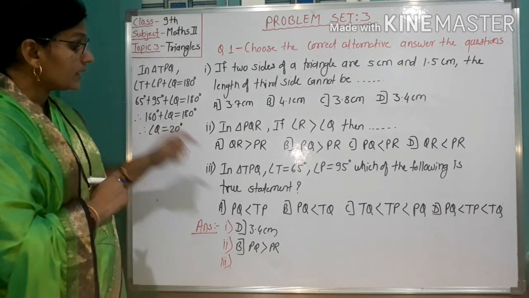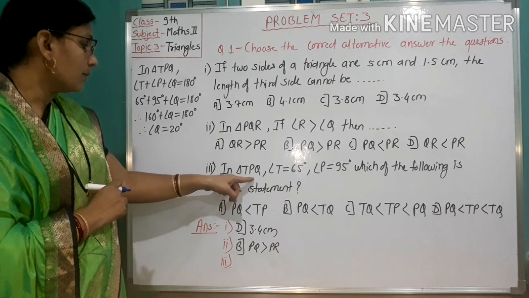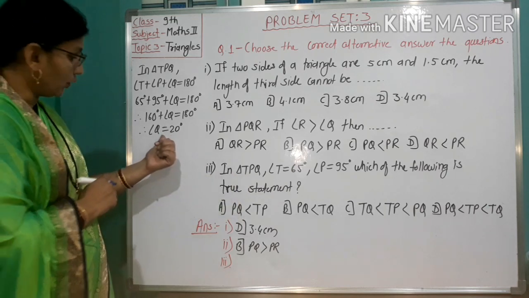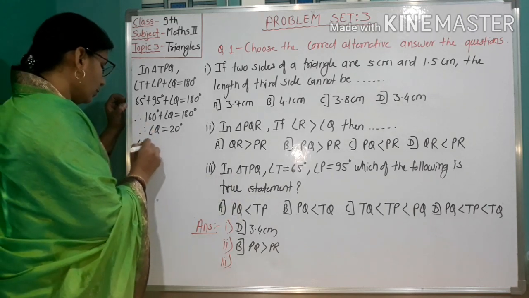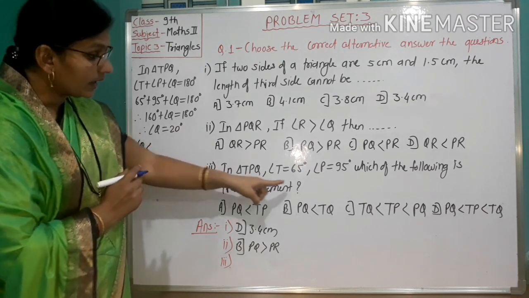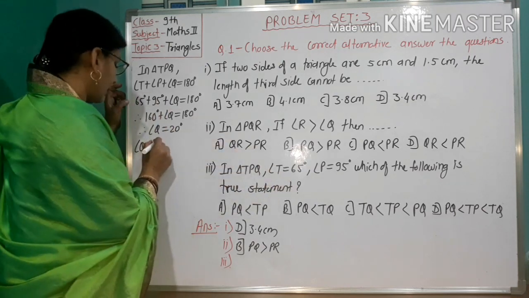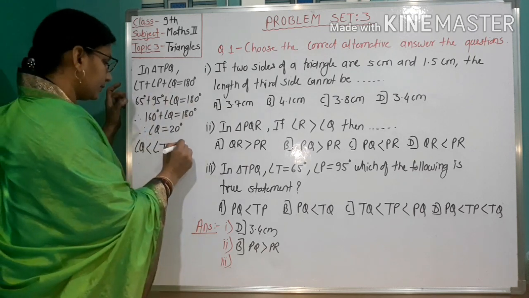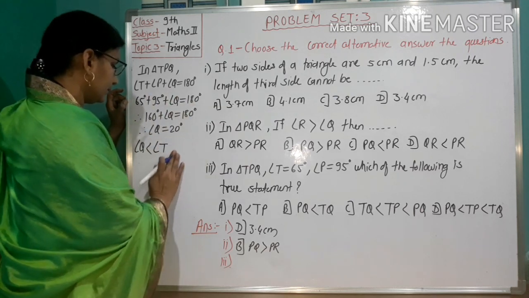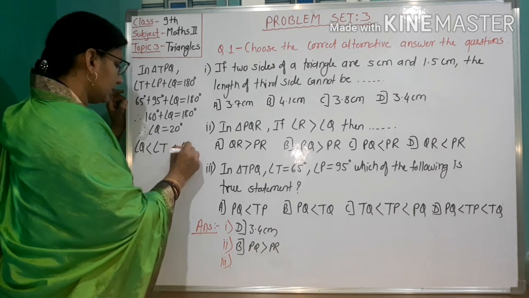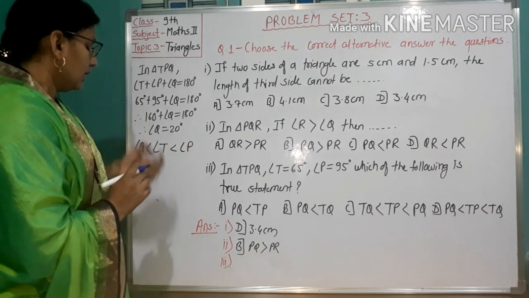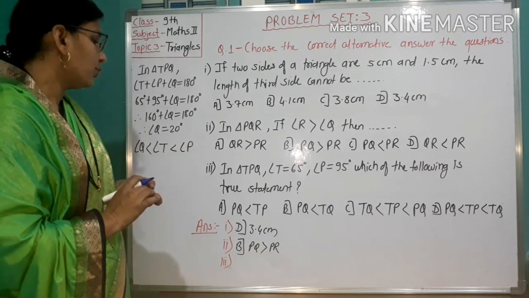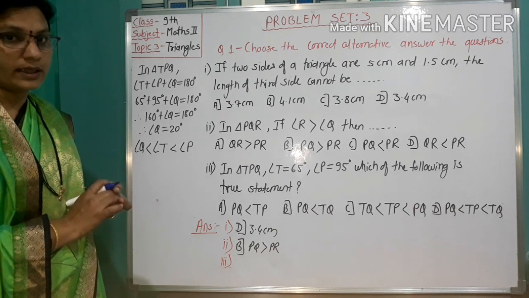Observe, in this triangle TPQ, the smallest angle is angle Q. So angle Q is less than angle T, less than angle P. Here also the side opposite to the greater angle is greater.